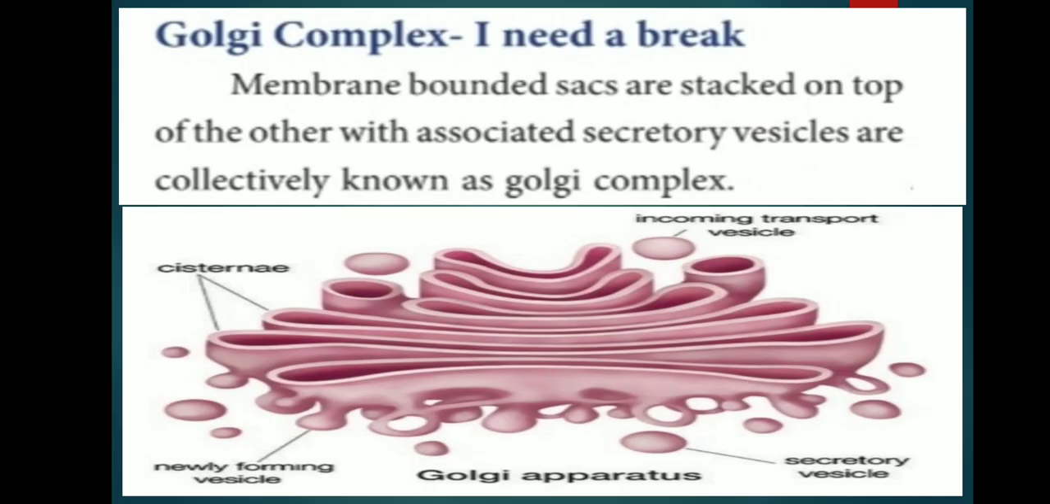Now move on. Golgi complex. Golgi complex: membrane-bounded bags or sacs stacked on top of one another, with associated secretory vesicles, collectively known as Golgi complex. Functions of Golgi complex are the production of secretory substances, packing and secretion. This is secreted behind the change in the color and the taste of fruits.